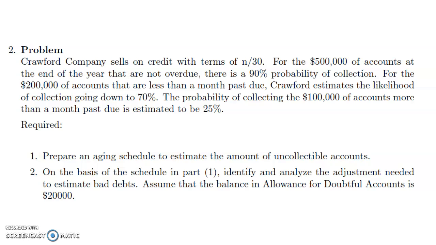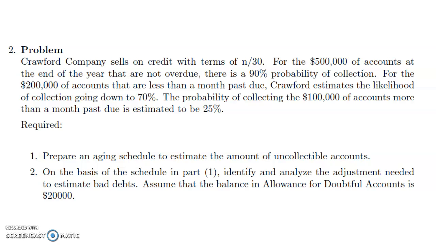Required, Part 1, prepare an aging schedule to estimate the amount of uncollectible accounts. Part 2, on the basis of the schedule in Part 1, identify and analyze the adjustment needed to estimate bad debt. Assume that the balance in the allowance for doubtful accounts is $20,000.